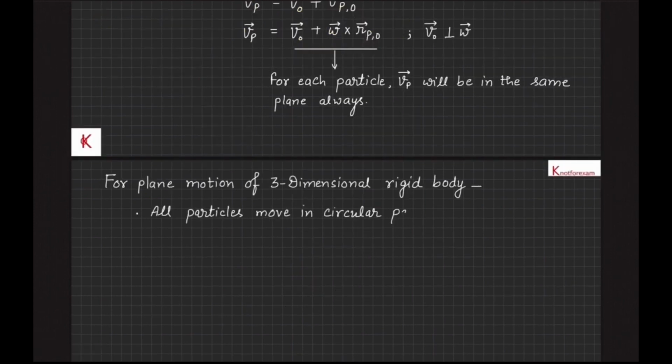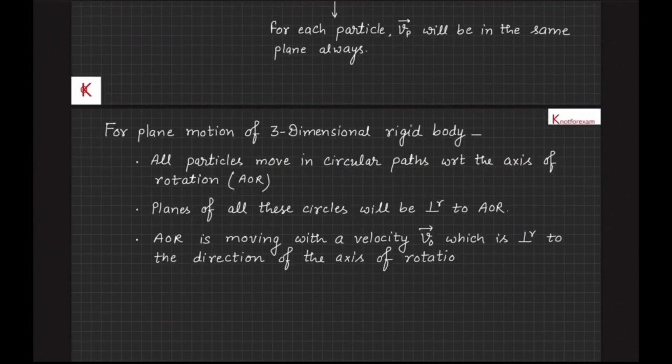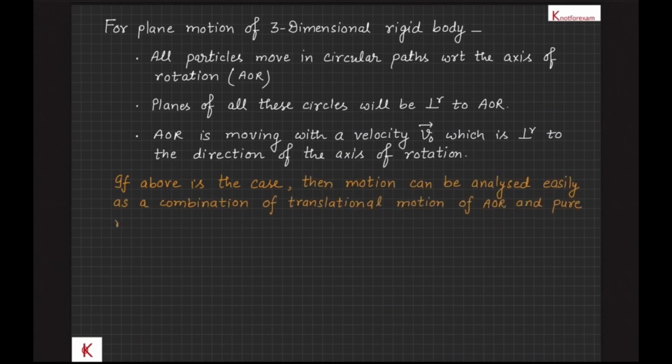and for plane motion of a three-dimensional rigid body, all particles move in circular paths with respect to the axis of rotation. The planes of all these circles will be perpendicular to the axis of rotation, and the axis of rotation is moving with a velocity v0 vector which is perpendicular to the axis of rotation. This is the general plane motion of a rigid body, and this motion can be analyzed easily as a combination of translational motion of the axis of rotation and pure rotation about the axis of rotation.